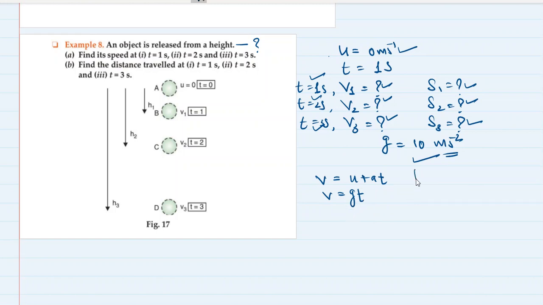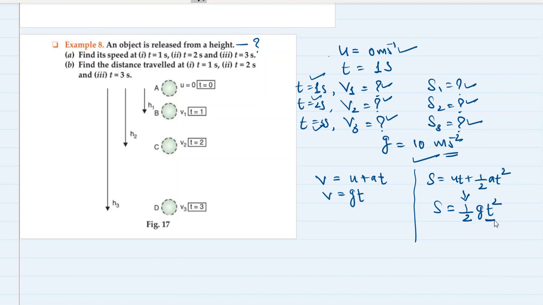Okay, and how will you find the displacement? Now I have made it very easy for you for velocities. How will you find displacement? For displacement, since you have got the velocity and you don't know the height, you have to find the height. So s is equal to ut plus half at square. Yes, I think that would be useful. Now u is 0. So this converts into s is equal to half gt square.